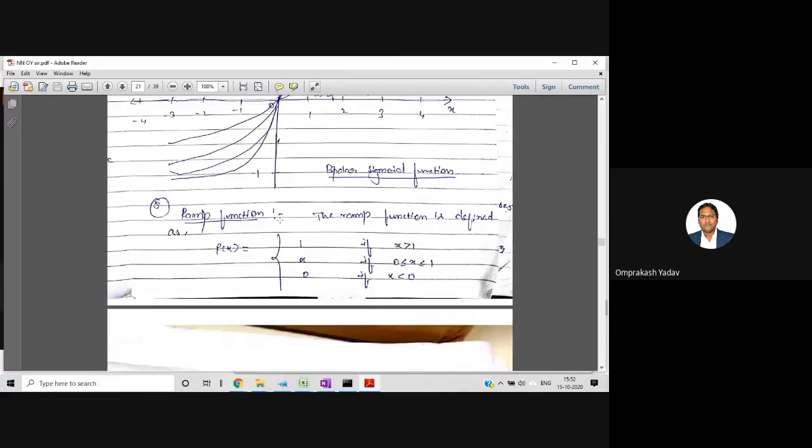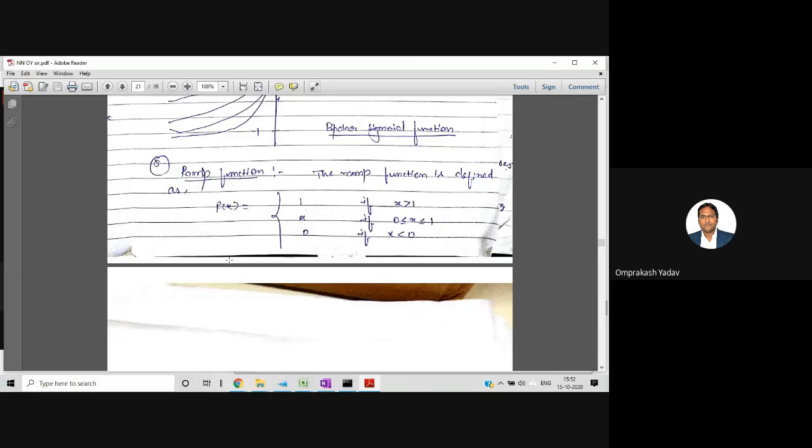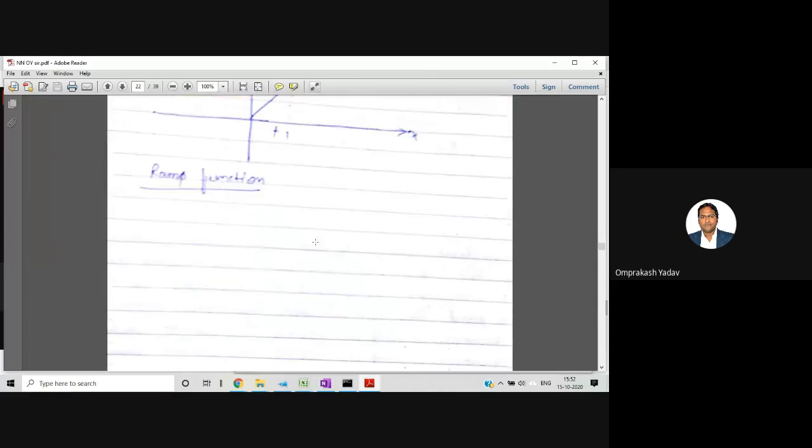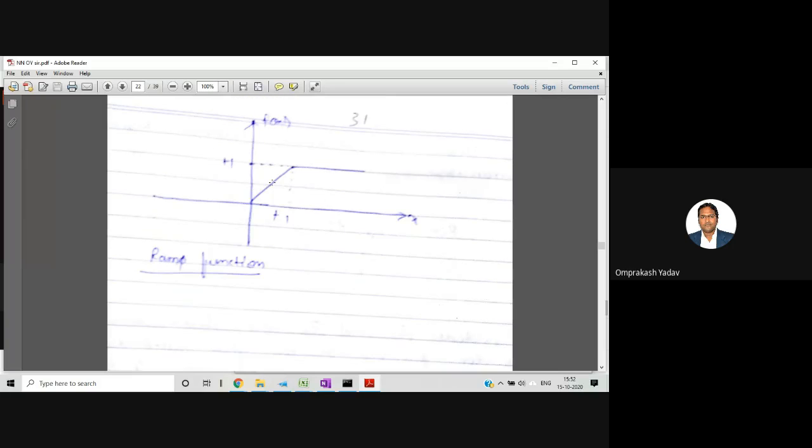Then we are having the ramp function. In the ramp function, we can make three decisions, right? One decision, x is greater than or equal to 1. Another decision, whenever x is between 0 and 1. And the next decision when x is less than 0. And this is a diagram basically. So for this particular line, one decision below 0 and one decision for this constant line.